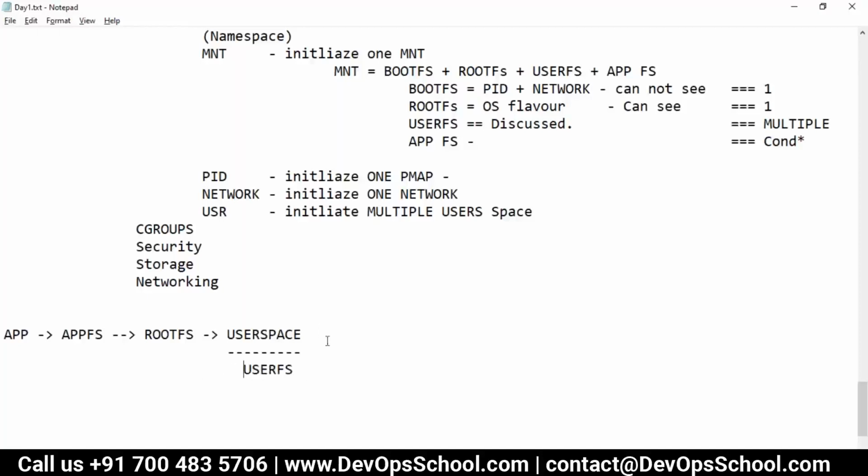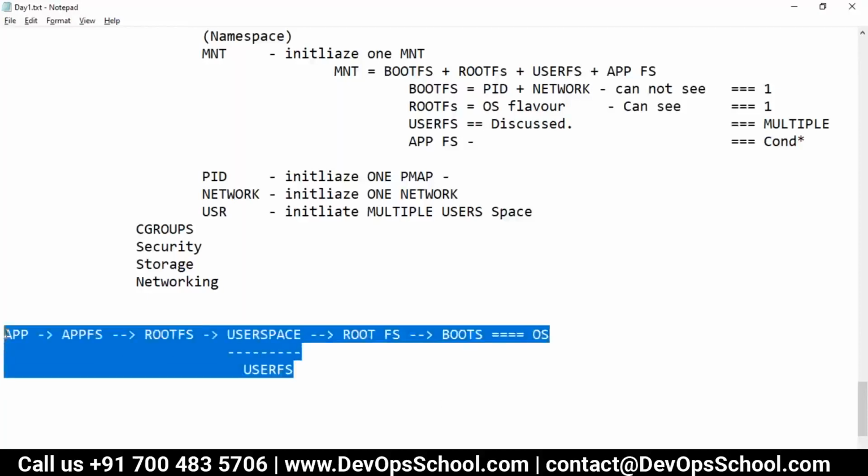But we need a user space to run the application. Now the application file system needs a root file system, and the root file system cannot run without a boot file system, and this is your operating system.